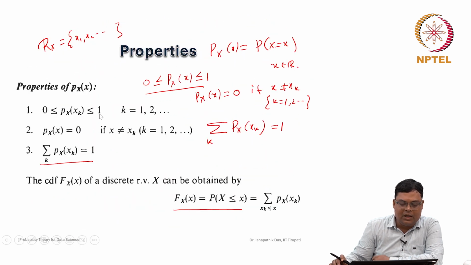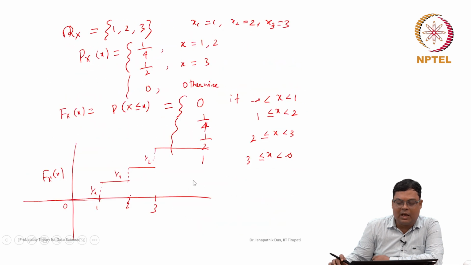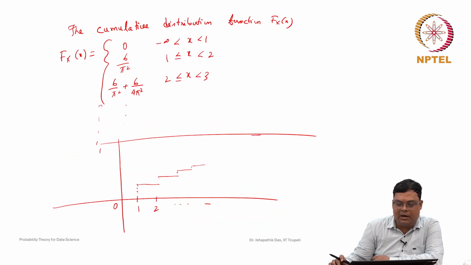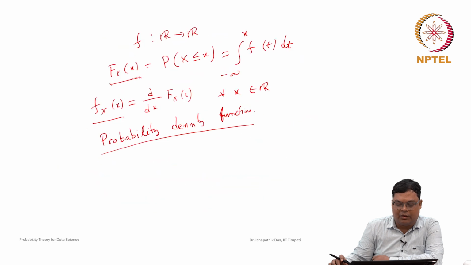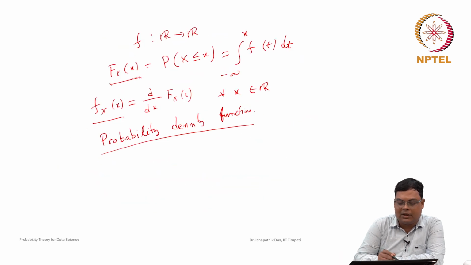These are the properties: it is always between 0 and 1, it is equal to 0 if x does not belong to the range of the random variable, and the sum of these values is 1. Also, we discussed how we can get the distribution function from the probability mass function. Here also we will discuss similar concepts.